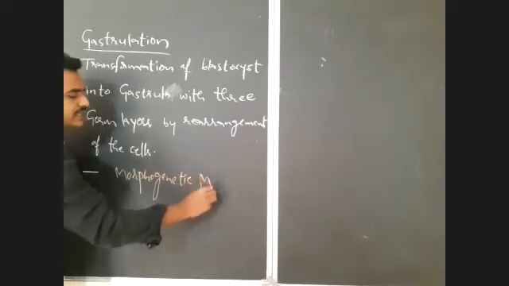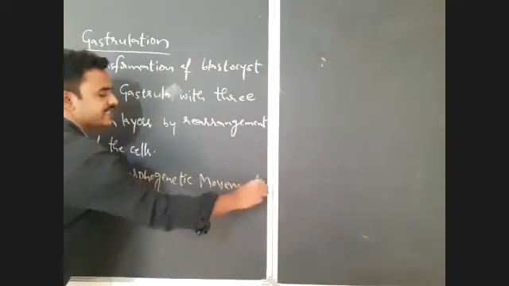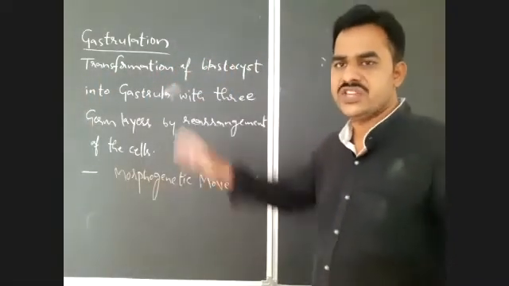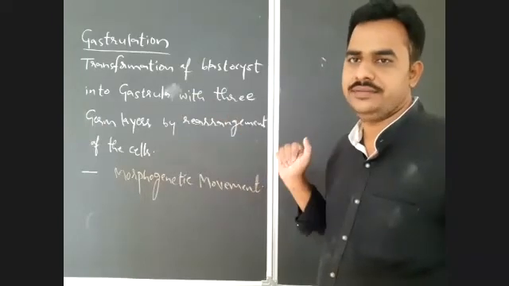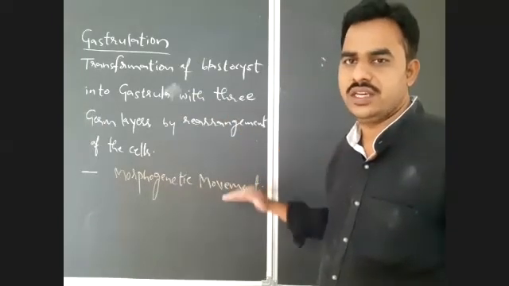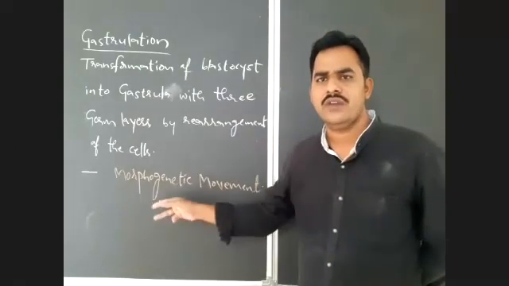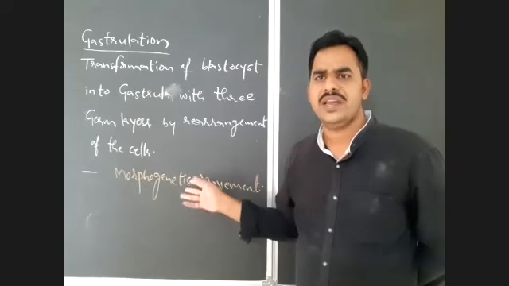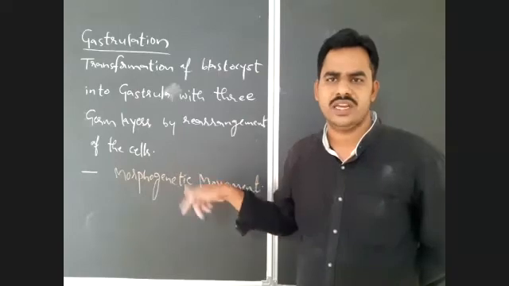The movements of cells which take place in the gastrula during gastrulation are known as morphogenetic movements. Why? Morphogenetic means the formation of a particular shape or form.